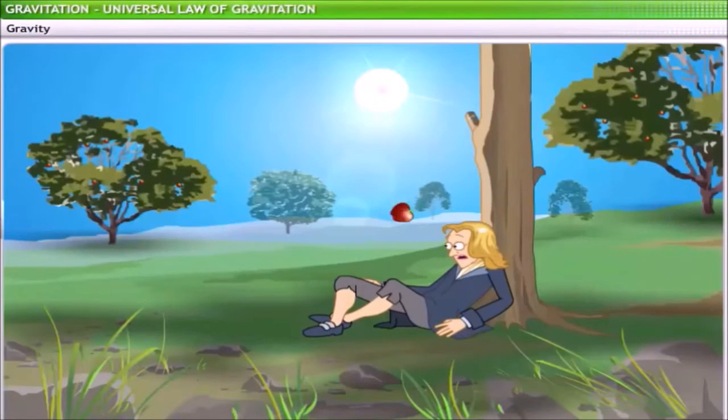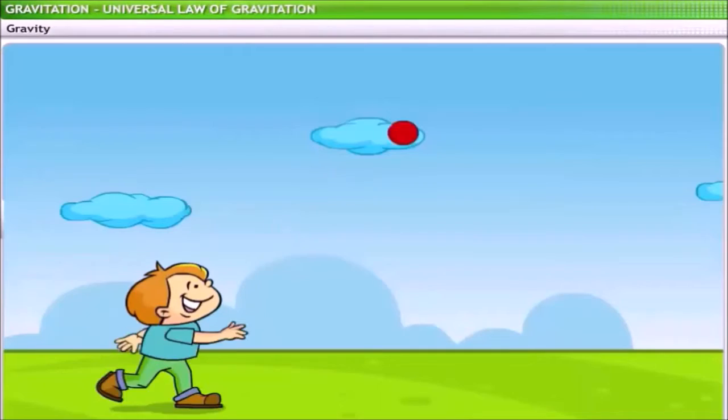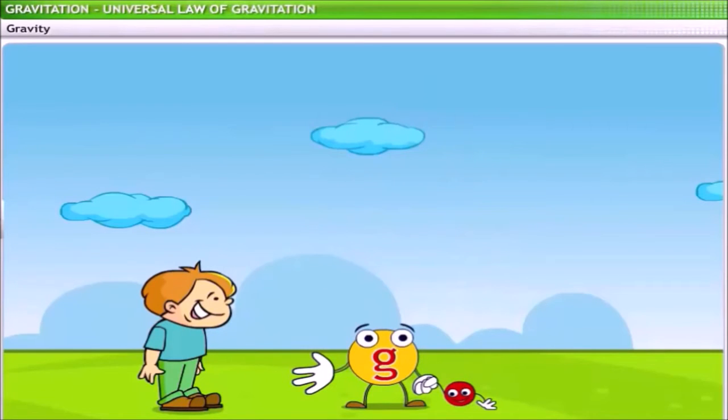When an apple fell on Newton's head, he figured out that the earth exerts a force of attraction on all bodies near its surface. The force of attraction exerted by the earth on any other body is called gravity. Gravity is what brings things down again when we throw them up.